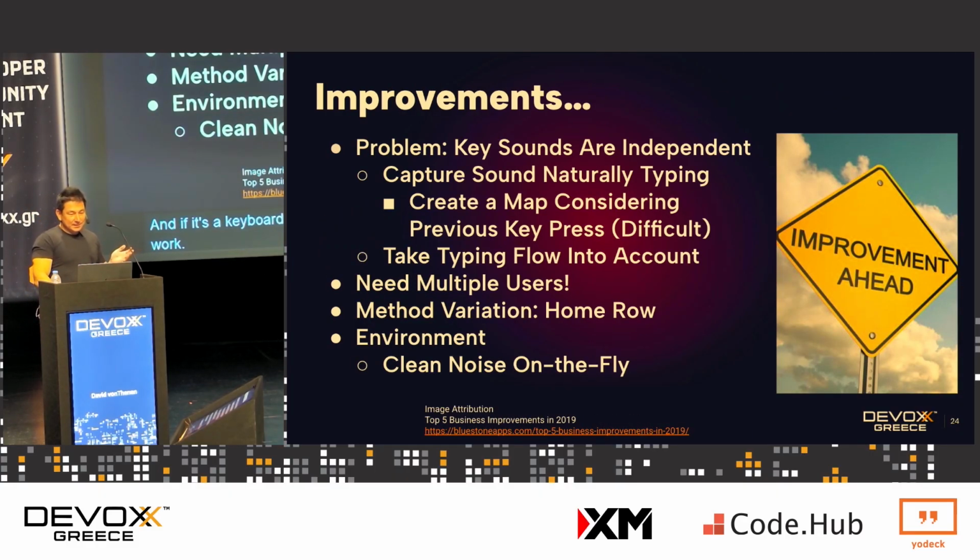So other improvements you can make: some people are more heavy-handed when they type, other people not so much, so you'd probably have to collect data to account for that variability. When you type, there's a natural flow to how you type. Maybe if you added awareness of what was pressed before to predict the next one, since the flow is a little bit different, that might improve some things. Maybe doing multiple users. I don't use home row, where you're supposed to position your hands. I actually float and peck at the keys because I just remembered where the keys are, because I'm weird like that. So yeah, all different things you can possibly do to improve the model here.